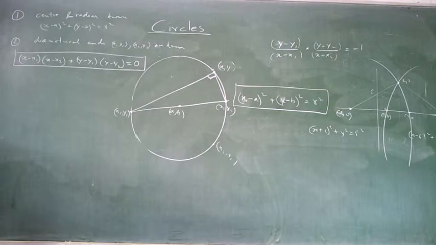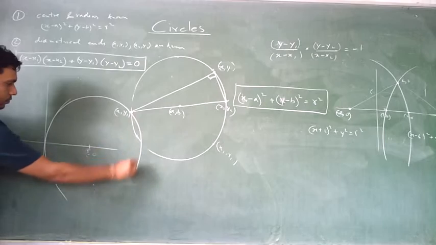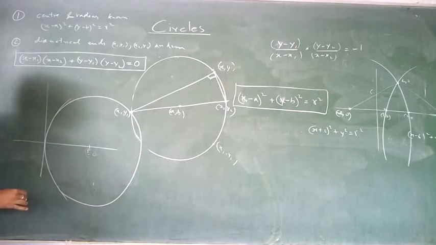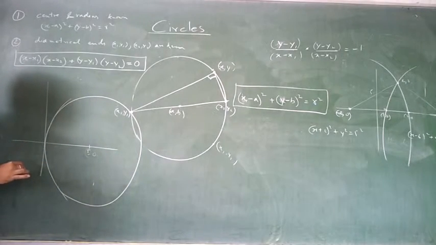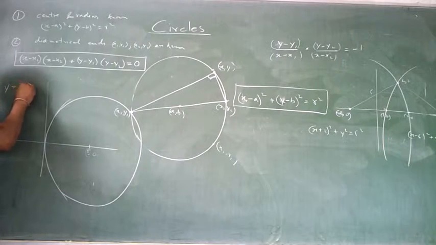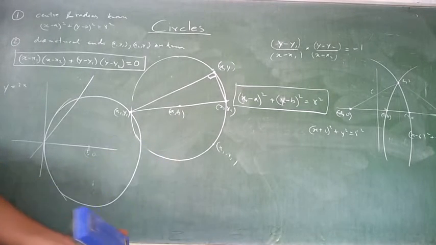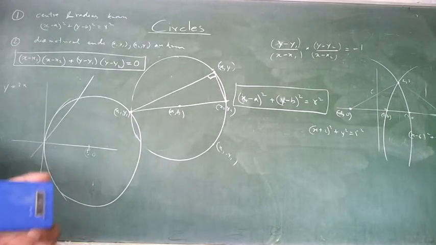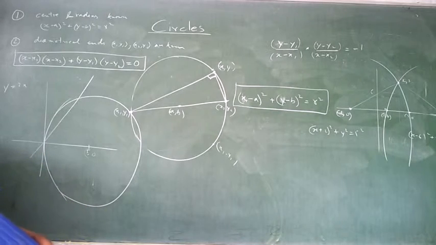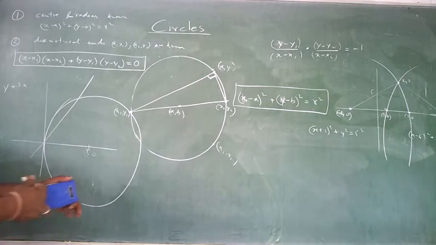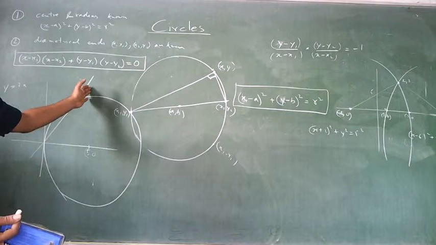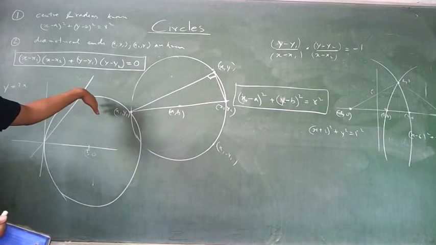Make a rough diagram of the circle and of the straight line y is equal to 2x. Roughly make it first, so that if a question comes, where is the chord cutting the circle? I know my answer should be something positive. Other thing I know is that the x coordinate will be less than 5, and the y coordinate will also be less than 5, right?